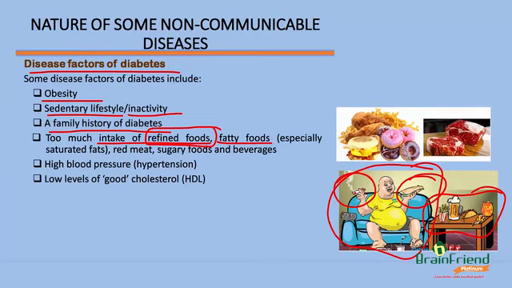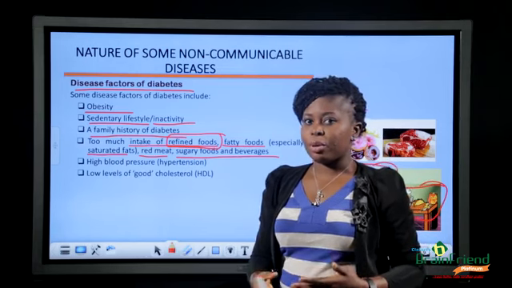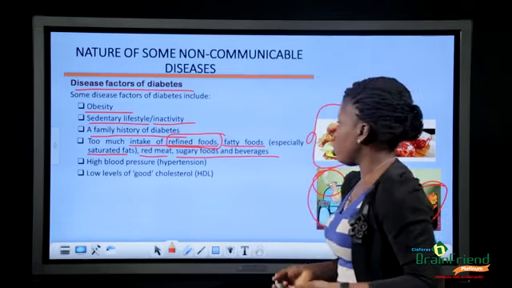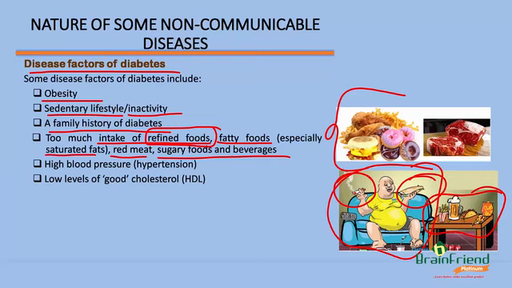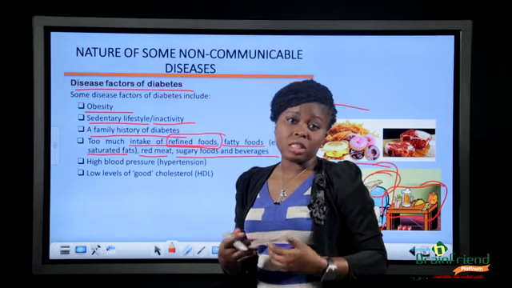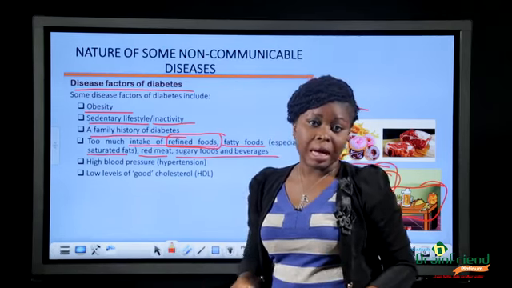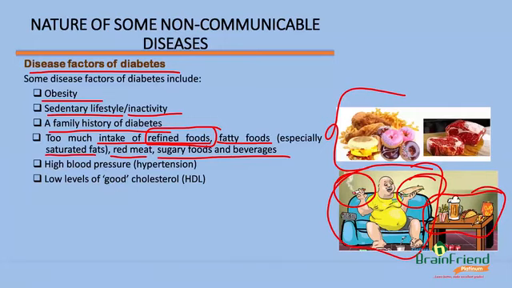Another factor is too much intake of refined foods. Fatty foods, especially saturated fats, red meat, sugary foods, and beverages. As you can see, some of these things we eat and we think that we're enjoying life. Too much intake of all these kinds of foods. Yes, once in a while we can take them, but too much of these things is not healthy for us because they are junk and they end up building too much sugar in our body, so much that our insulin level cannot even handle, and it becomes problematic.